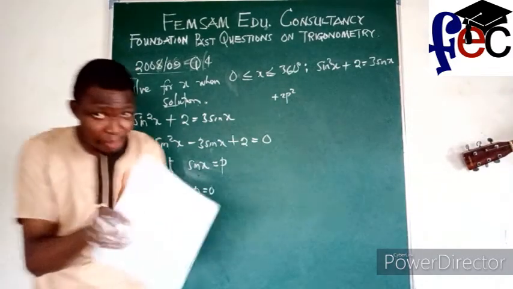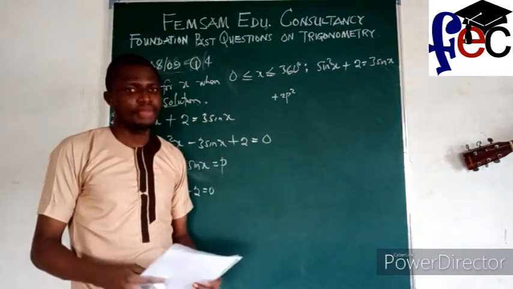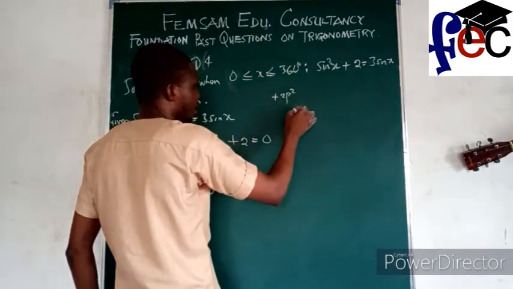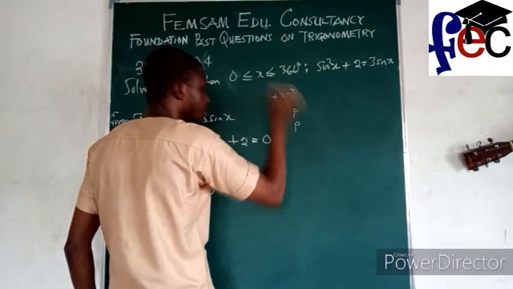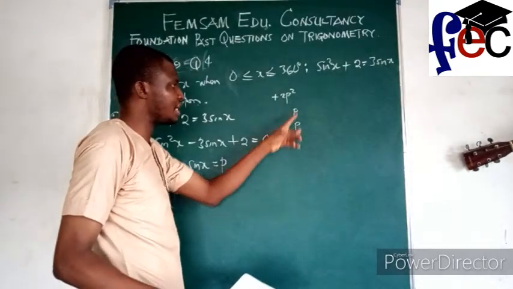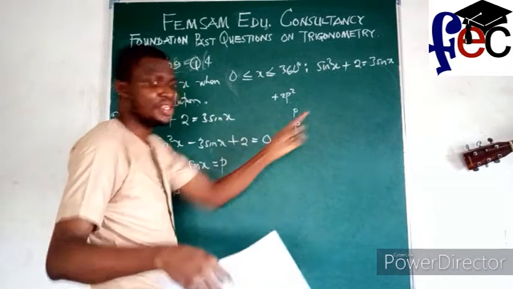But when I multiply those two factors, it will give me plus 2p squared. And you will realize that those factors are, for p squared, I can have p, because p times p will give me p squared. An addition of p and p will give me a term, an expression in terms of p here.